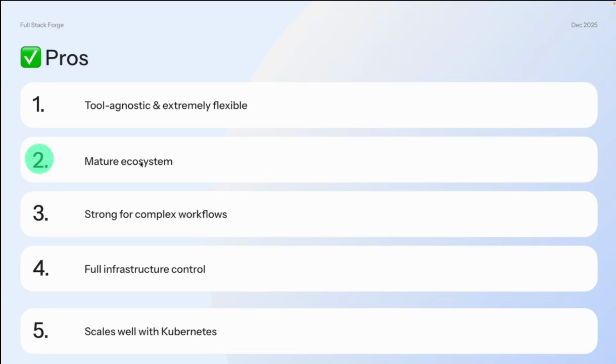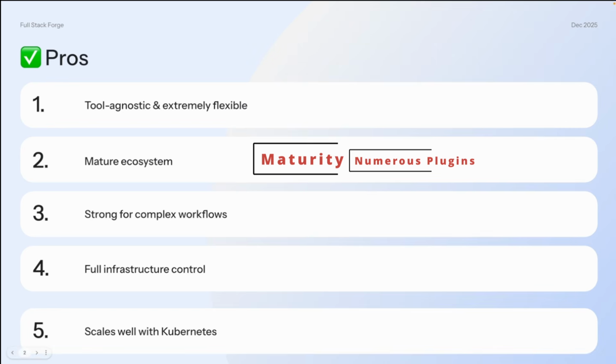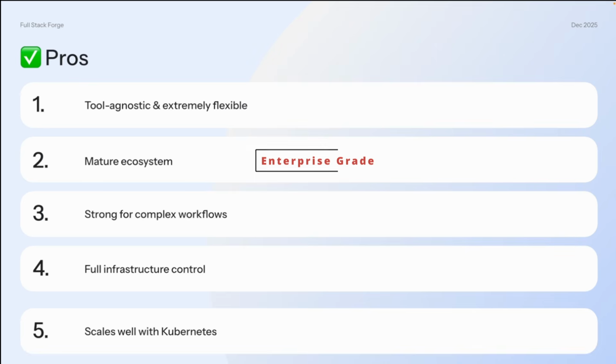Number two, it's very mature in terms of the ecosystem. There are over 1800 plugins for Jenkins, like Kubernetes, Helm, Argo CD, Docker, Trivy, SonarQube, Kafka, RabbitMQ, Vault. You can easily get plugins for all these to support your ecosystem integration into Jenkins. And it's very easy to build enterprise grade pipelines for big microservice architectures.